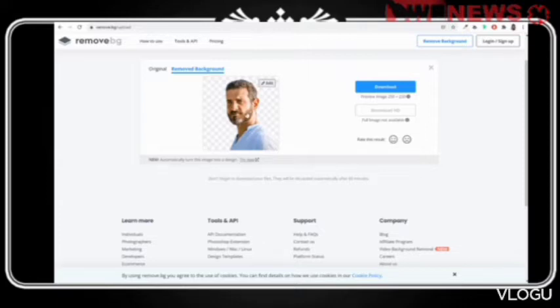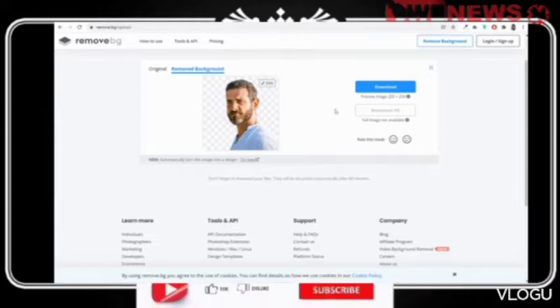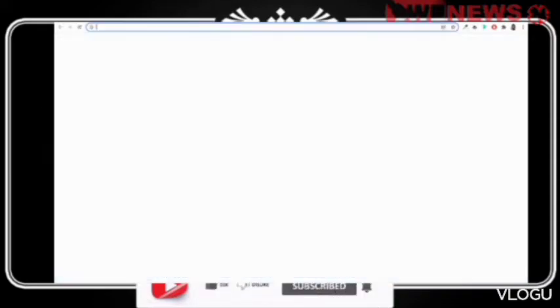So here, as you can see, this is completed. Now you can download this. The problem with this website is that they will only give you a small file. If you upload a large file, they will give you a very small version of that file. So this is the problem over here. If you want to use a small file, you can use this website, or you can do one thing. You can go to this website,